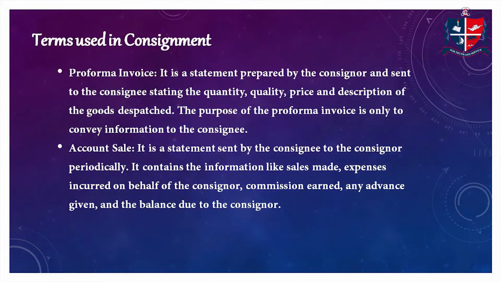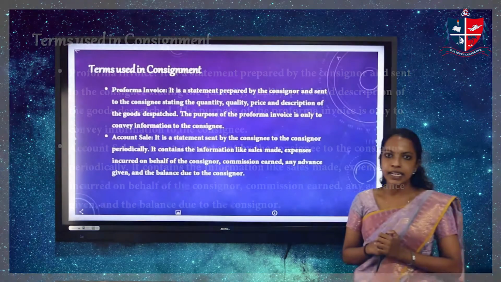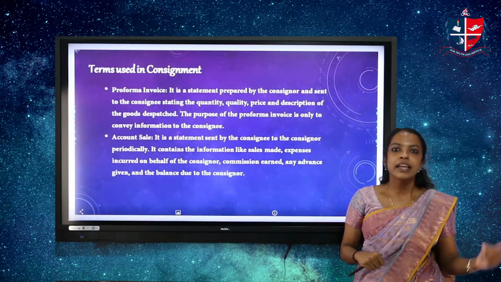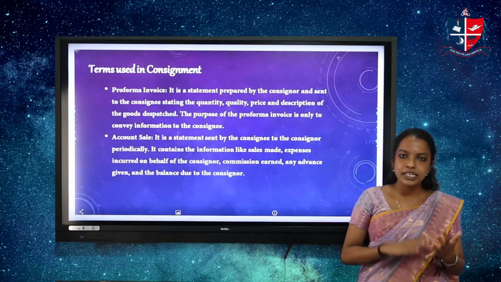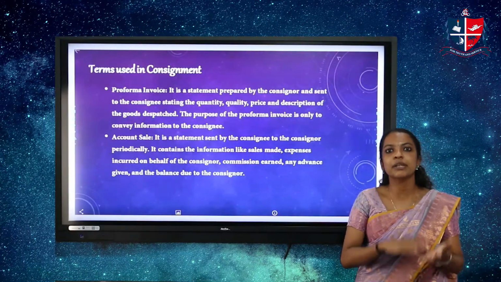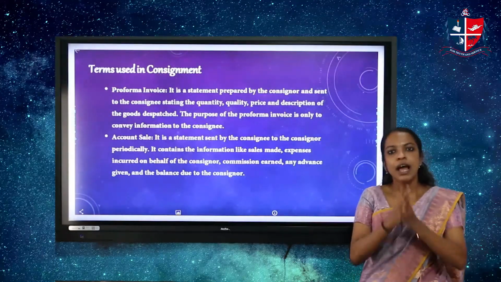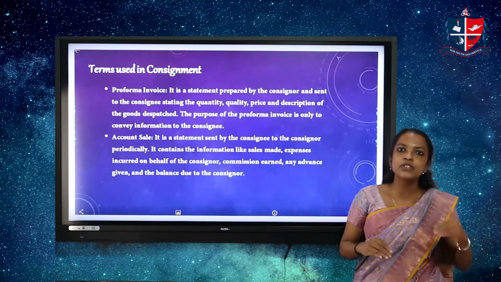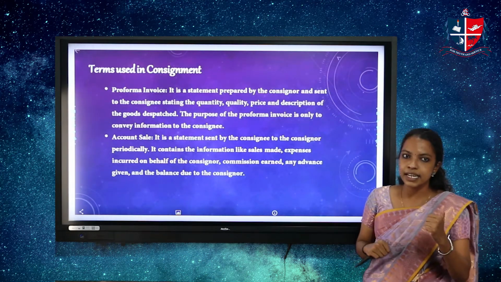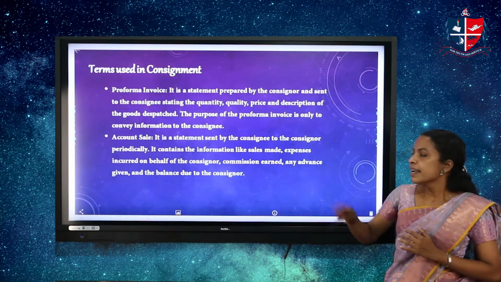Next, let us see the terms used in consignment. Account sales and pro forma invoices are the two statements prepared in the process of consignment. First, let us see what a pro forma invoice is. A pro forma invoice is a statement prepared by the consignor and sent to the consignee, including the details of quantity, quality, description of the product, price of the product, etc. The purpose of the pro forma invoice is to convey information to the consignee regarding the goods consigned.